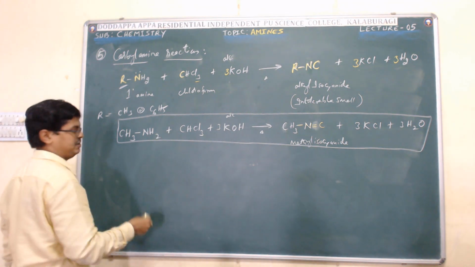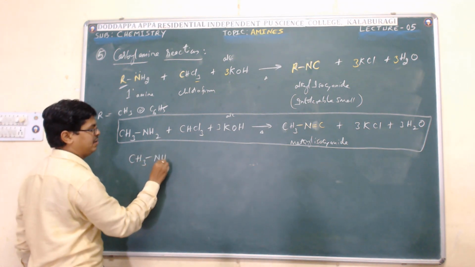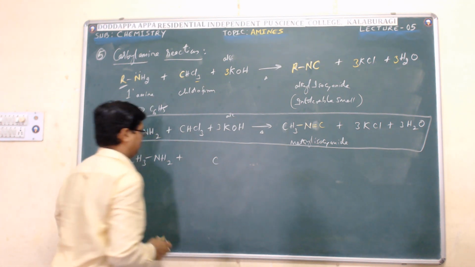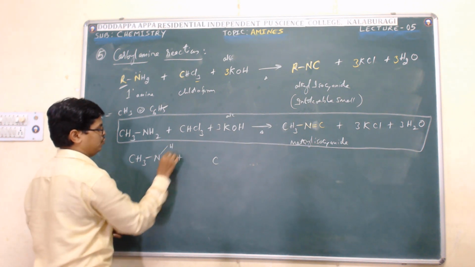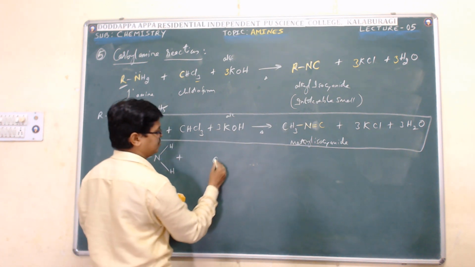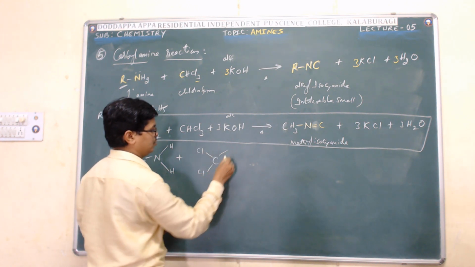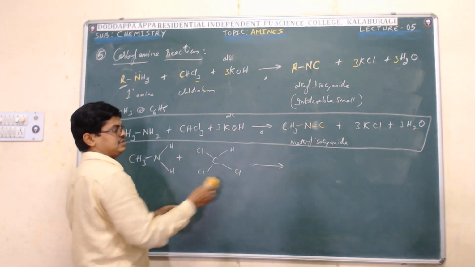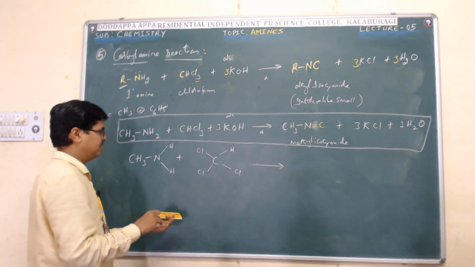Look at what happens first. The primary amine we are taking, methylamine, reacts with chloroform, CHCl3.